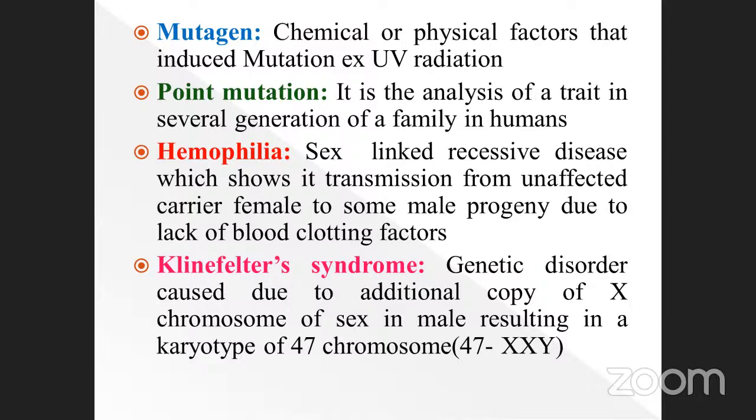Note it down. This is very, very important one. Klinefelter syndrome: the chromosome number will be 47. Normally, we have 46 only. Here it is 47. Which one is added here? An X. One extra X is added to this chromosome, that's why we get 47. See here, XXY.